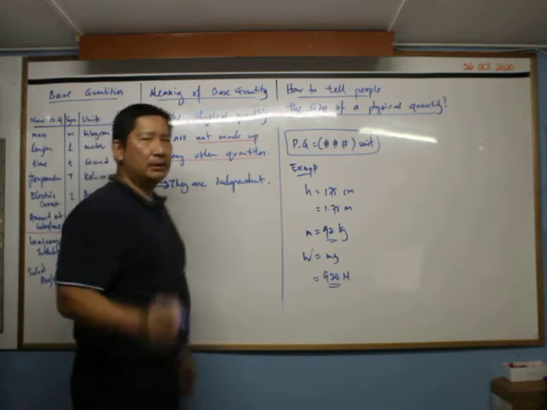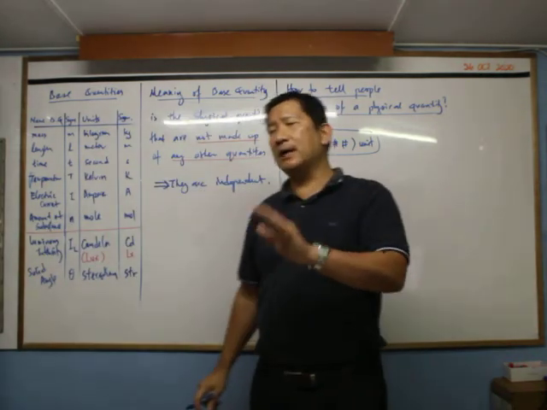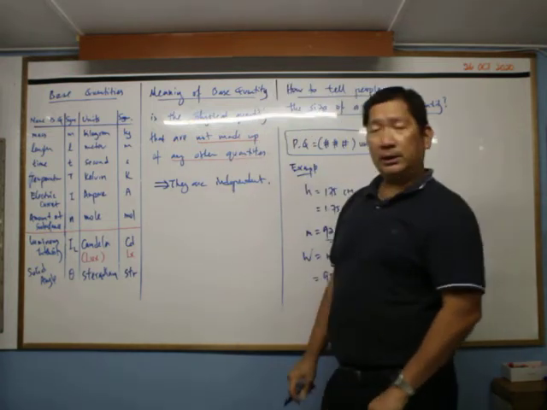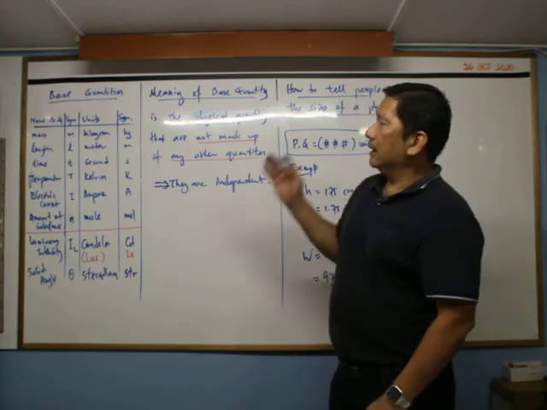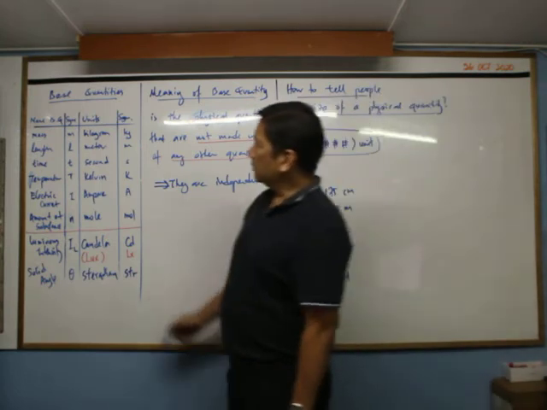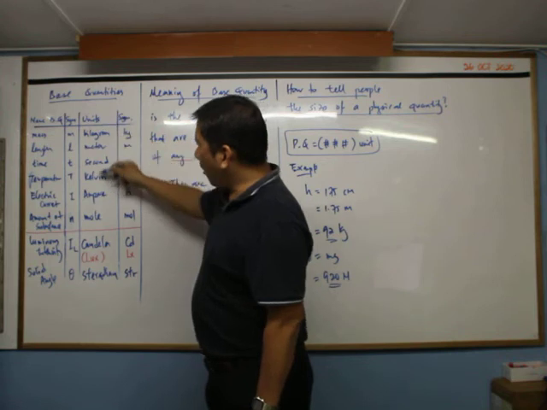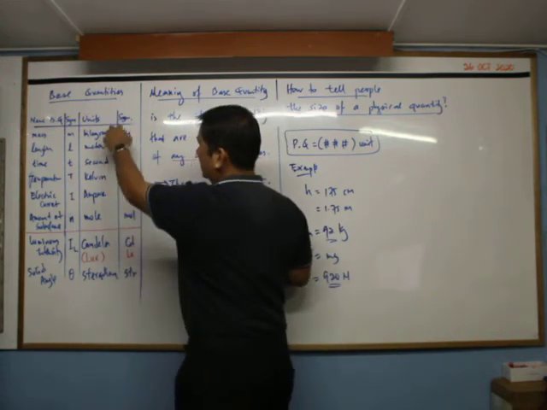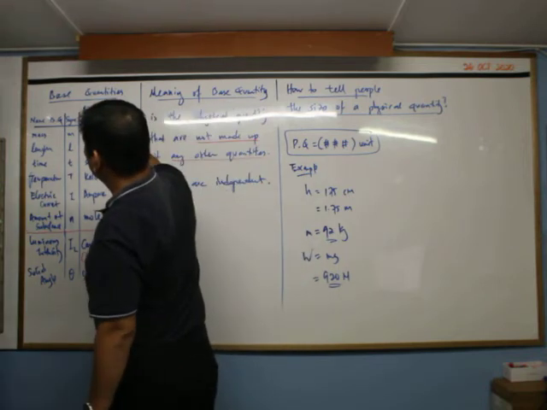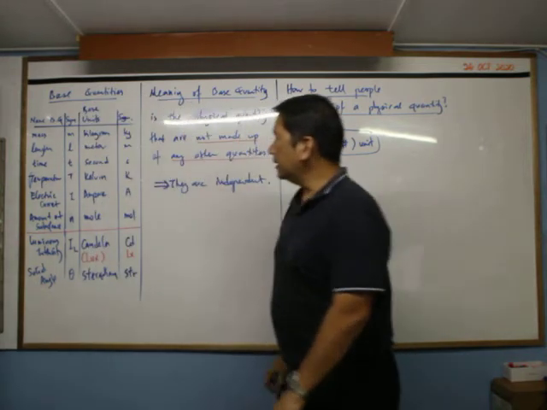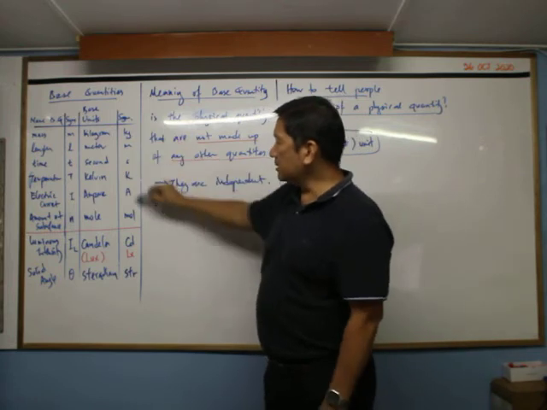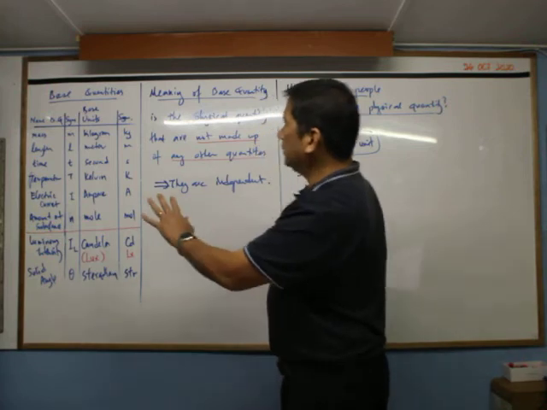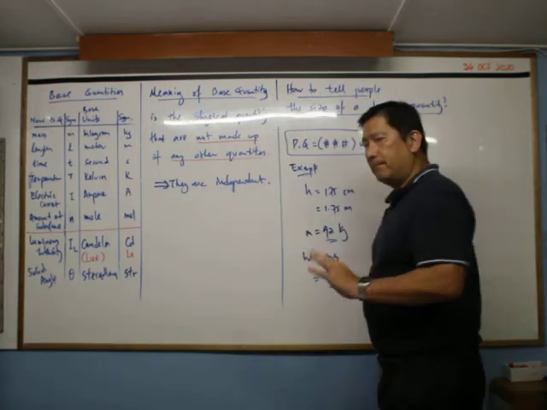Okay? They are independent. That's the most important. They are independent. They are not depending on anything else. So that is the meaning of base quantity. Now, base quantities also come with their own units. So we call this the base unit. The unit here is called the base unit as well. And the standard symbol, that you must remember. So these are the base quantities and the meaning of base quantity.